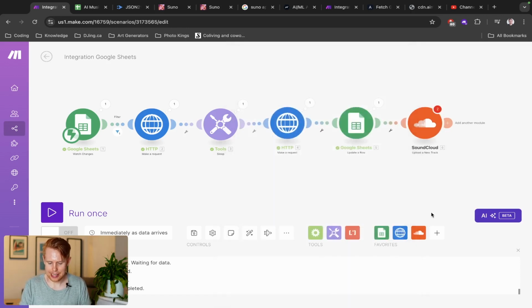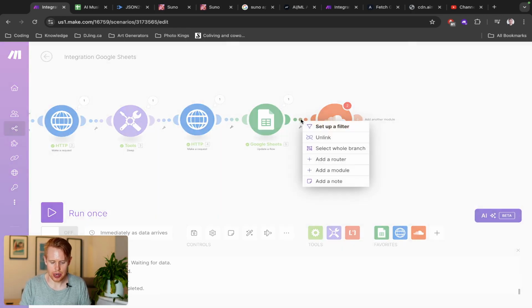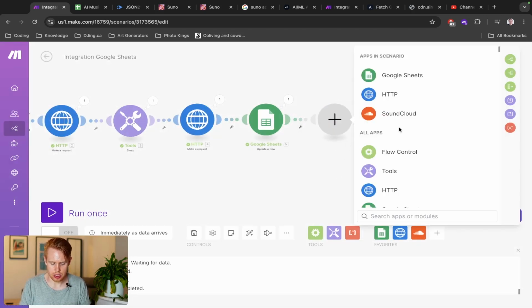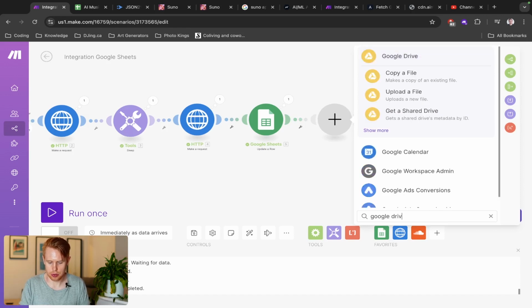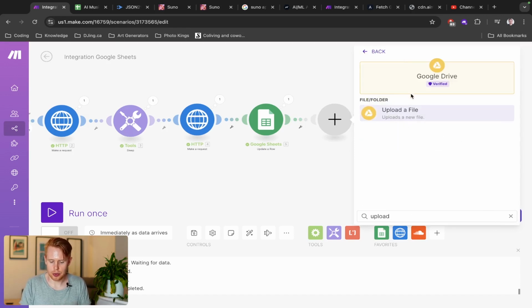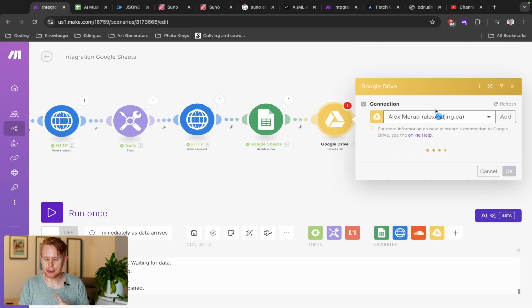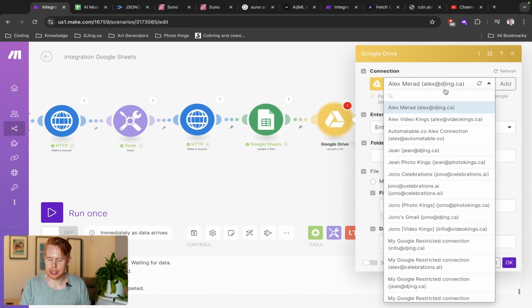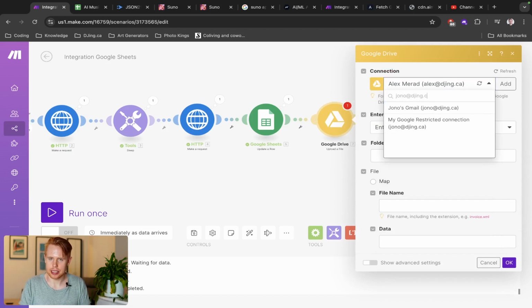In order for us to get that information, what we need to do is add in a module here, which is uploading it to Google Drive. So for example, we're going to select Google Drive and we're going to upload a file, right? The reason we have to do this is because it doesn't accept a link. It only accepts the actual file. So we need to upload the file into Google Drive from a link, and then we can share that data with SoundCloud. So you can see I have like 1,000,001 different Google Drives here.